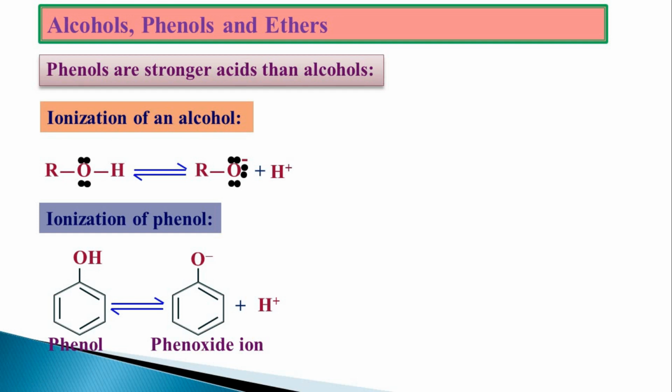The second one I can show is that the ionization of phenol will be easier than the ionization of the alcohol. Two methods. One is with respect to ionization, the second one is with respect to stability of the phenoxide ions. First we will see the ionization.